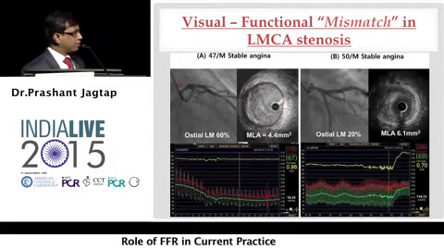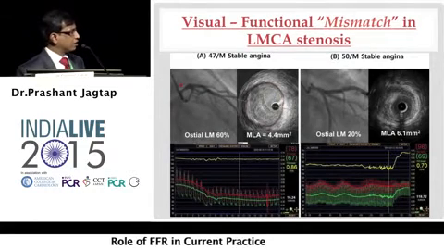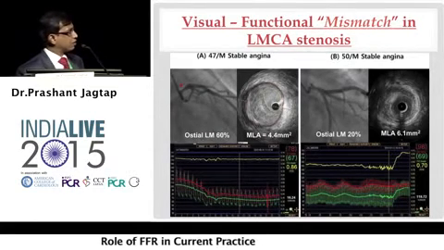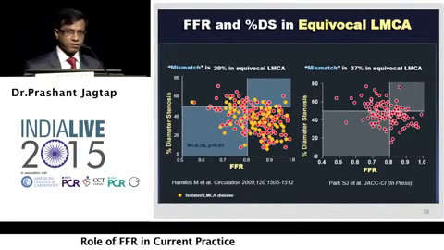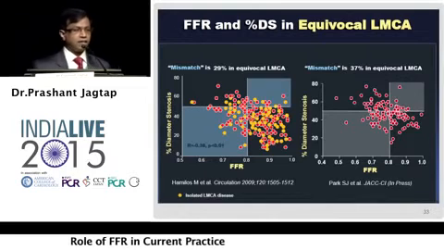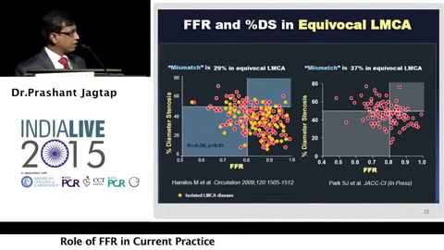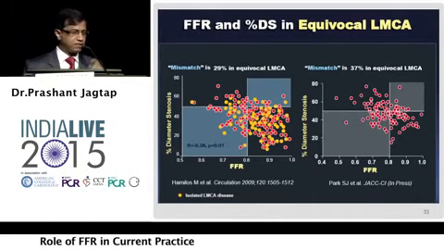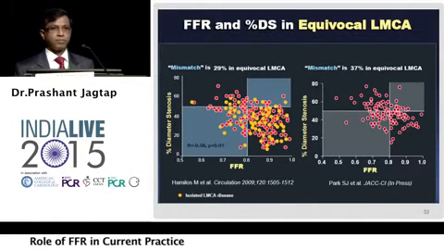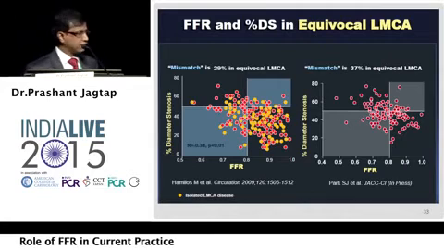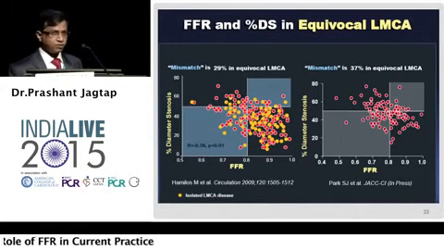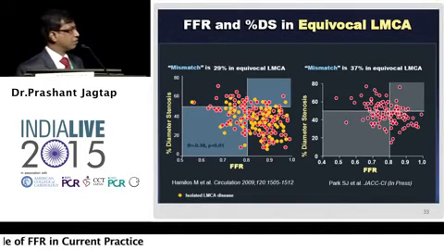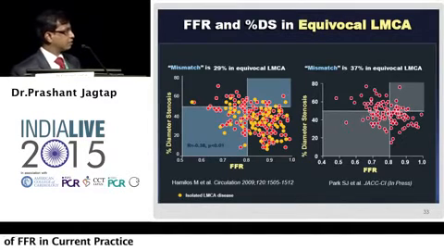And this is a very celebrated slide shown across. But what I would like to show is that whenever you have equivocal LMCA, it is difficult clinically to send the patient back home. There is at least 29% or 37% mismatch in such lesions, and probably FFR gives a very good answer. And the best part is follow-up studies in those patients who have been deferred are doing very well medically. That is an important message.